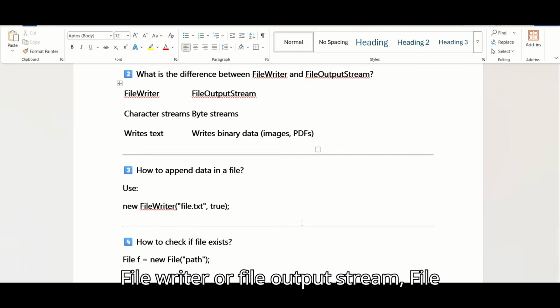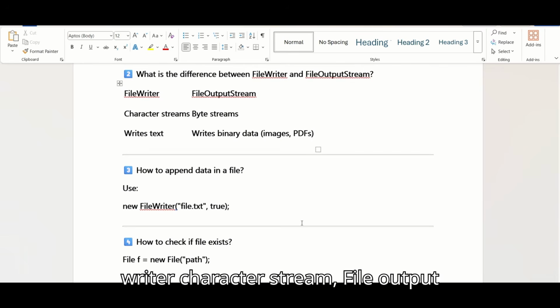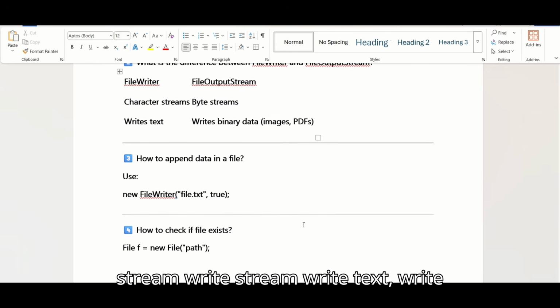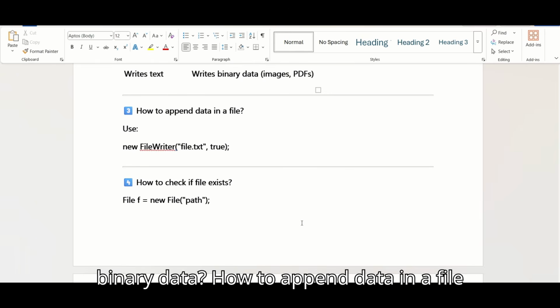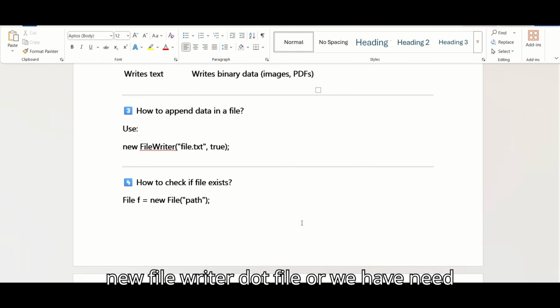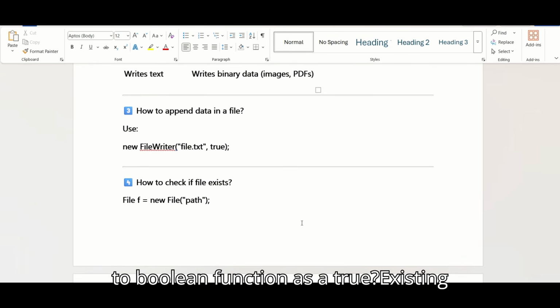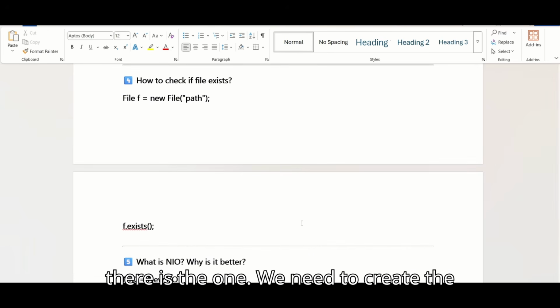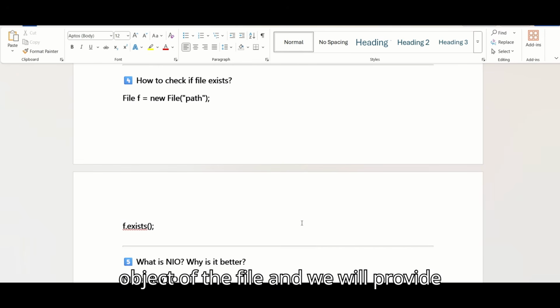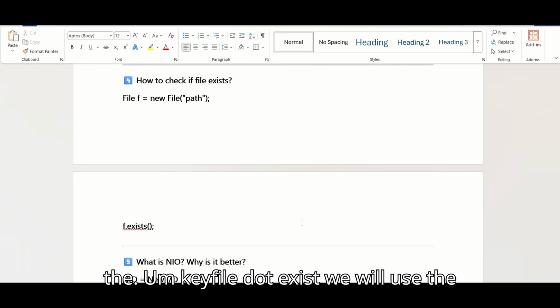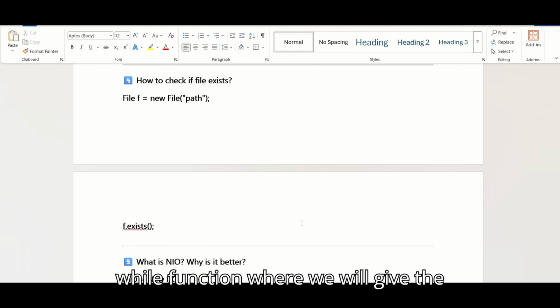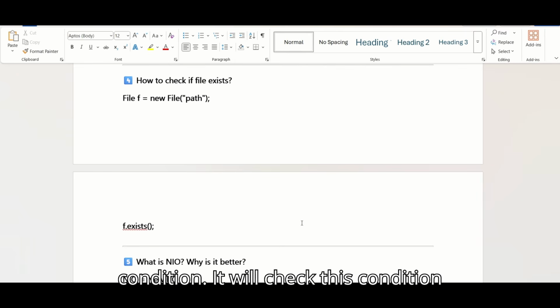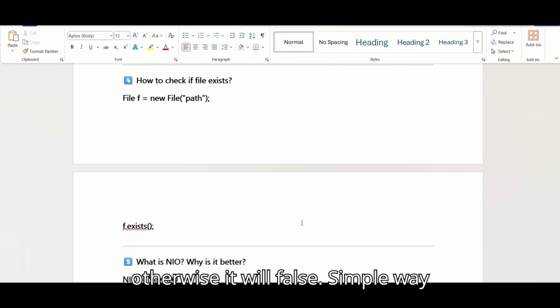What is the difference between file writer and file output stream? File writer is a character stream, file output stream is a byte stream. File writer writes text, file output stream writes binary data. How to append data in a file? New file writer with the file, and we need to pass a boolean as true. Existing data will be there and we add the new one. How to check if a file exists? We need to create the object of the file and provide the file, then file dot exists. It will check this condition; if true, it returns true, otherwise false.